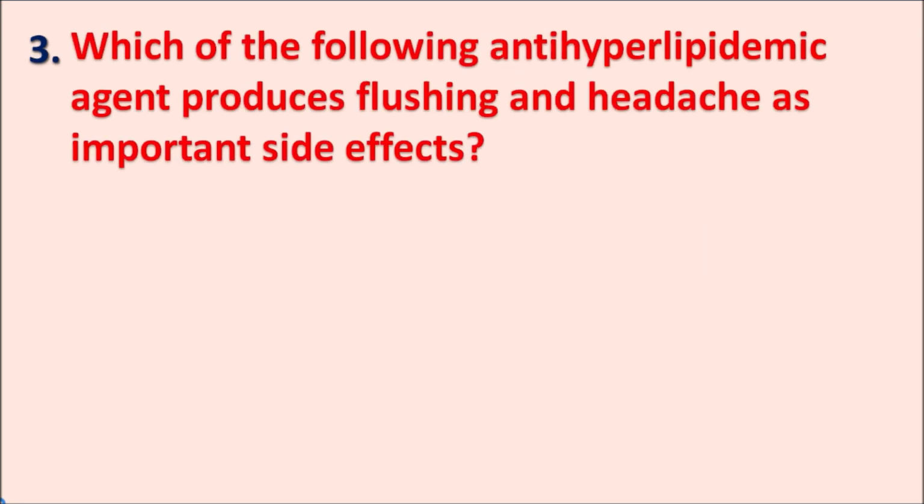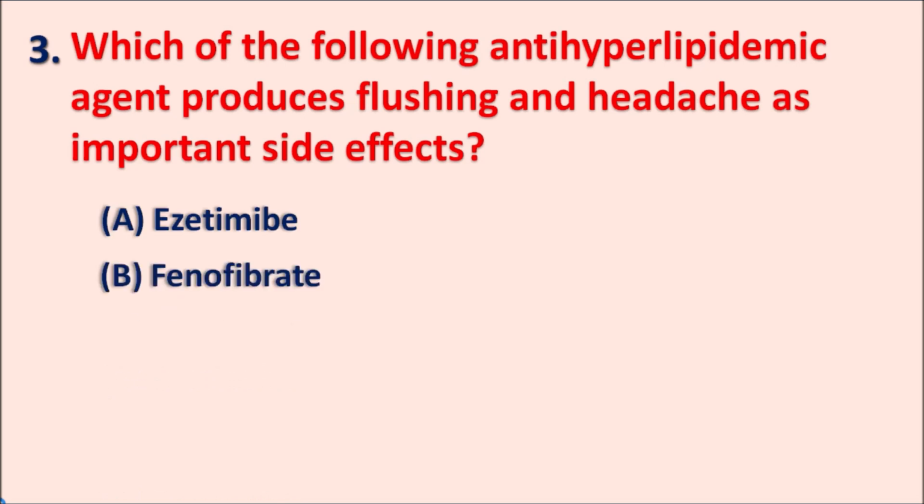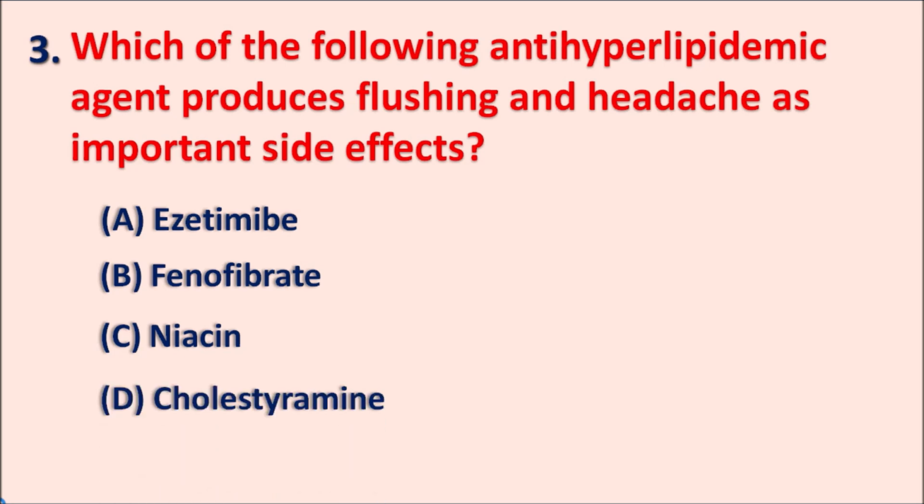Third one. Which of the following anti-hyperlipidemic agents produces flushing and headache as important side effects? A. Ezetimibe, B. Fenofibrate, C. Niacin, D. Cholestyramine. So here, which type of drug produces headache and flushing? Headache and flushing are the two side effects that can be observed with drugs that produce vasodilatation. So here, this question is nothing but which of the following drugs is a vasodilator? So the right answer is niacin.